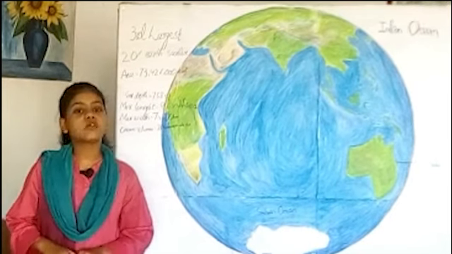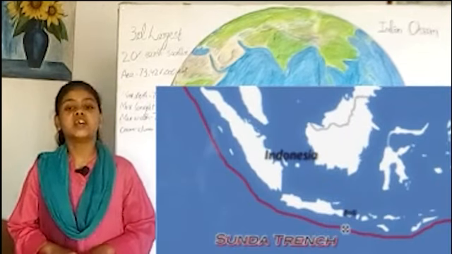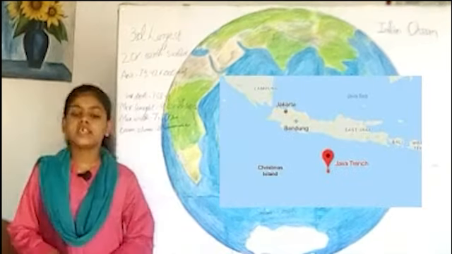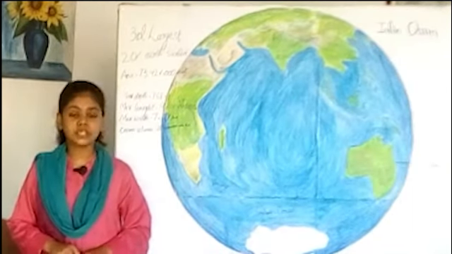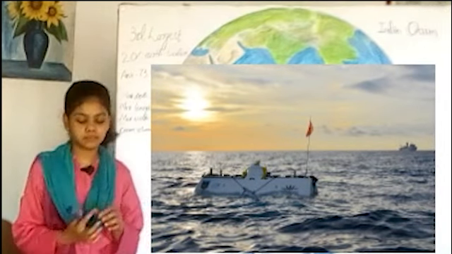The deepest point of the Indian Ocean is the Sunda Trench, also known as Java Trench, located near the southern part of Java, Indonesia. The maximum depth of the ocean there is 25,344 feet.